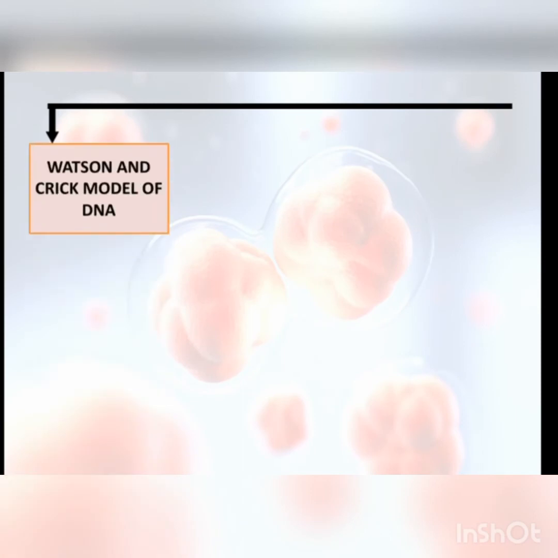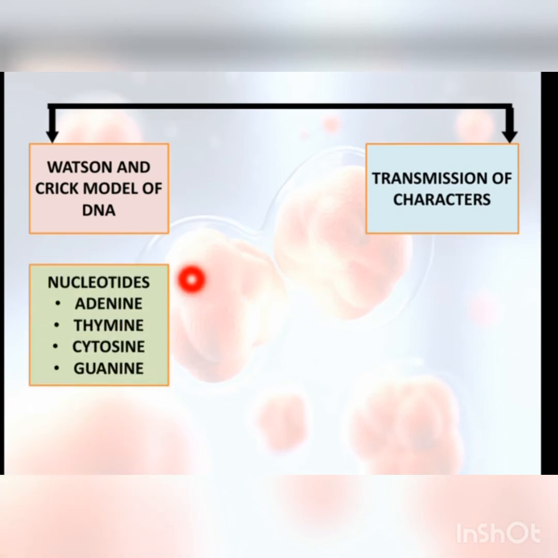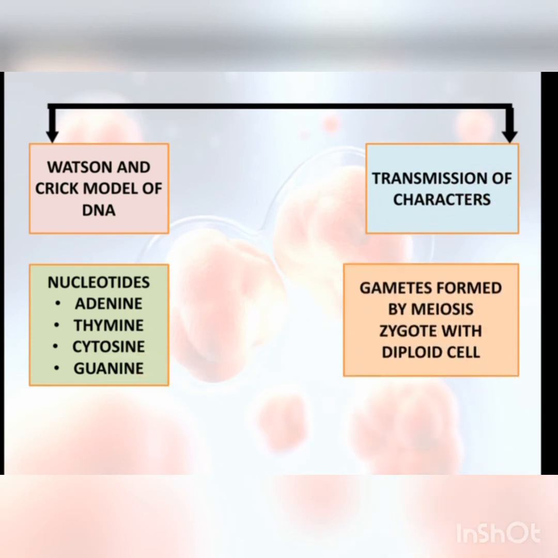First of all, the Watson and Crick model of DNA. Second is transmission of characters. For the Watson and Crick model of DNA, we will study the DNA structure: DNA is double stranded and it also has nucleotides that are adenine, thymine, cytosine and guanine. For transmission of characters, here we will study how gametes are formed by meiosis, then the zygote is formed from the fusion of these gametes, and then by the development of this zygote by mitosis, a diploid cell is formed, and from that diploid cell the whole body is formed.